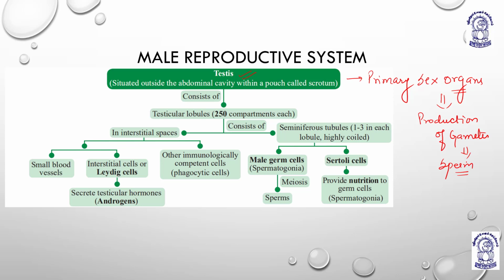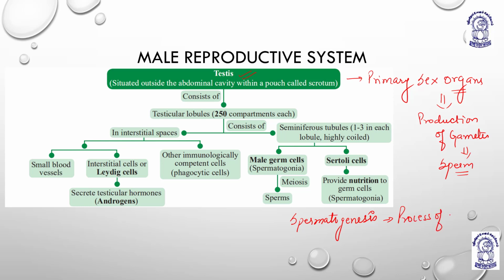Why is it so? Anyone? Yeah, it is because of the scrotal pouch. It maintains the temperature for the formation of sperm. The process of sperm formation is known as what? Spermatogenesis. The process of formation of sperm is known as what?